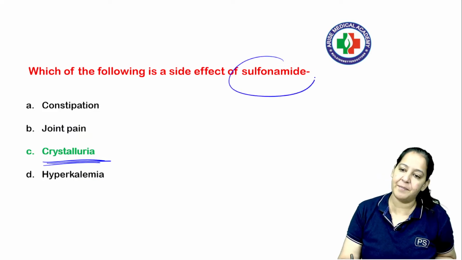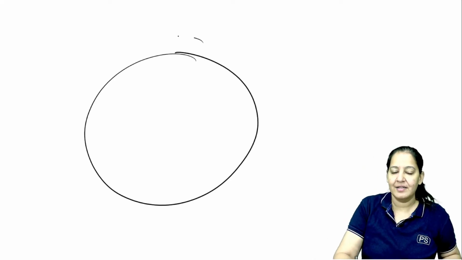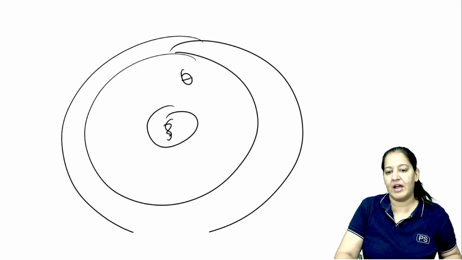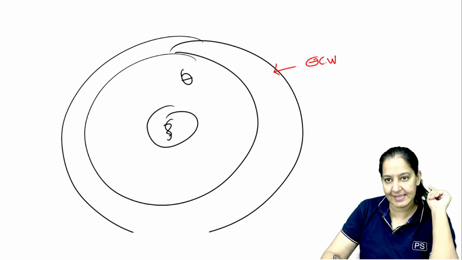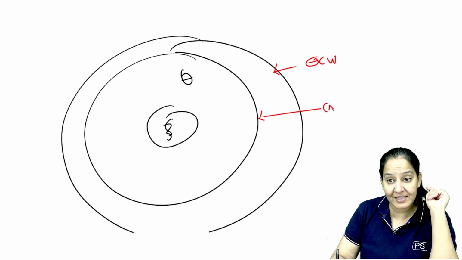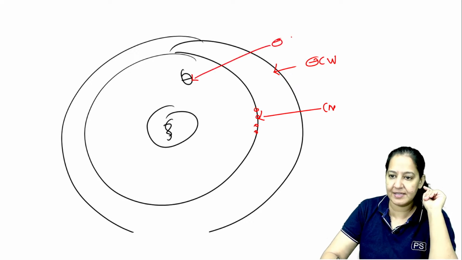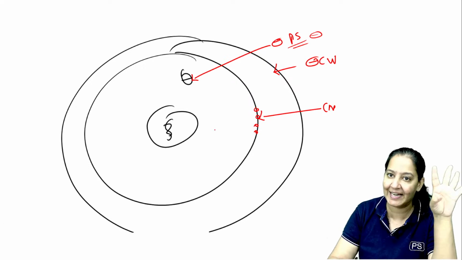Let me explain everything about sulfonamide and I will come to the question again. What is sulfonamide? I told you this is a bacteria. What are the ways to kill it? This is the cell wall of the bacteria. This is the nucleus of the bacteria having DNA in it. And this is the ribosome. I told you, I guess, the 4 ways. Number 1, inhibition of cell wall synthesis. Number 2, causing holes, pores in the cell membrane. Number 3, protein synthesis inhibitors. We have seen the protein synthesis inhibitors, the 4 drugs I explained in detail.